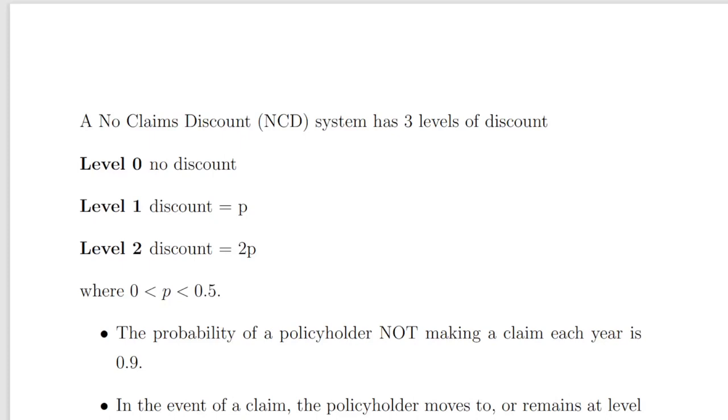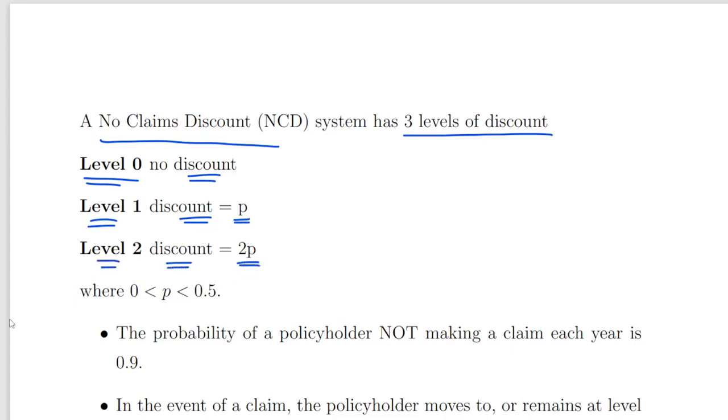Okay, in this presentation we are going to look at Markov chains. Essentially, a no claims discount system has three levels of discount. Level 0 means no discount. Level 1 is a discount level of P, which might be, let's say, 15% off your premium. And level 2 is a discount level of 2P, which is twice as good as P, and you get that if you're on level 2.